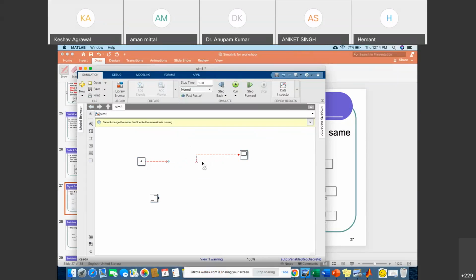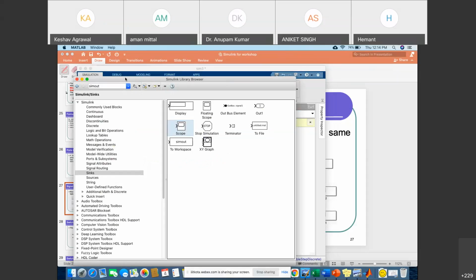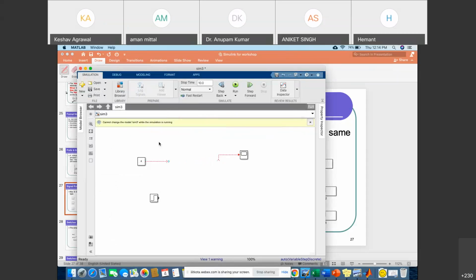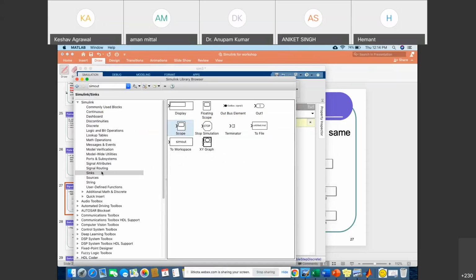We are covering very basic Simulink, so that those who are new to Simulink can understand things. And in coming sessions, we will see some advanced things related to MATLAB as well.